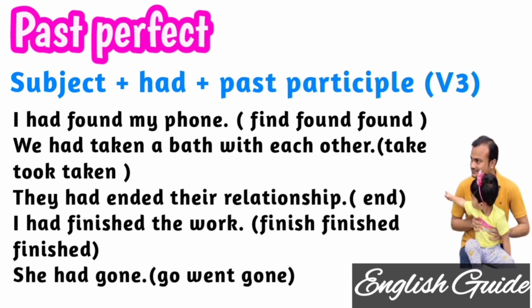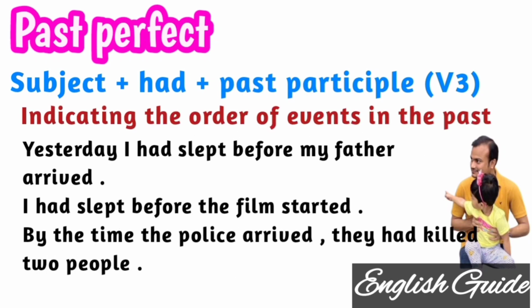Hope we are clear now on this form, how to express something in past perfect format. Let's go through some other examples of past perfect which indicates the order of events in the past.